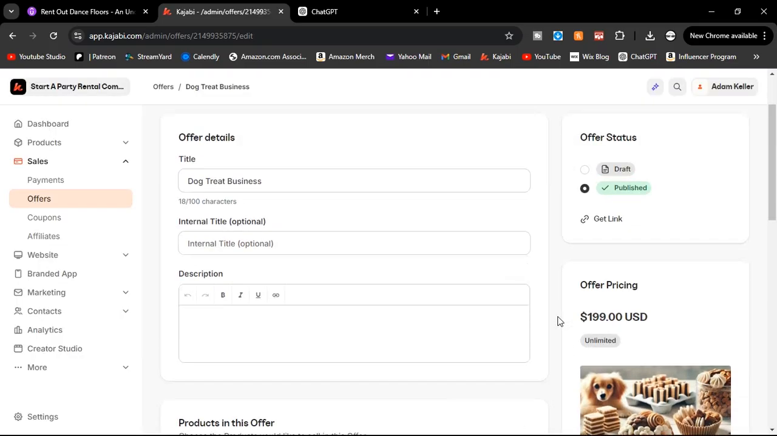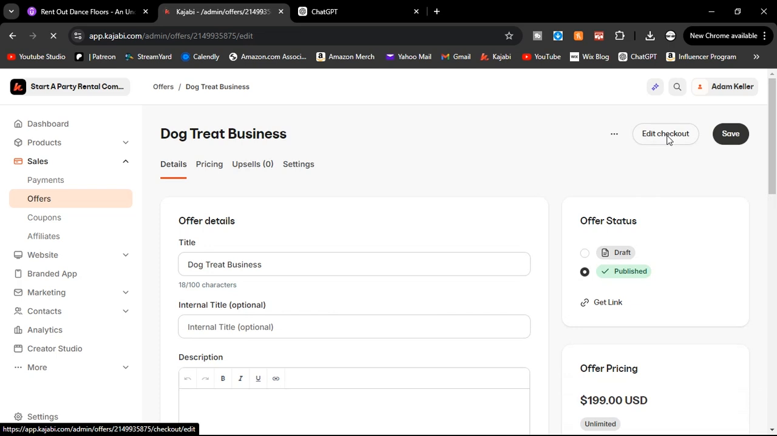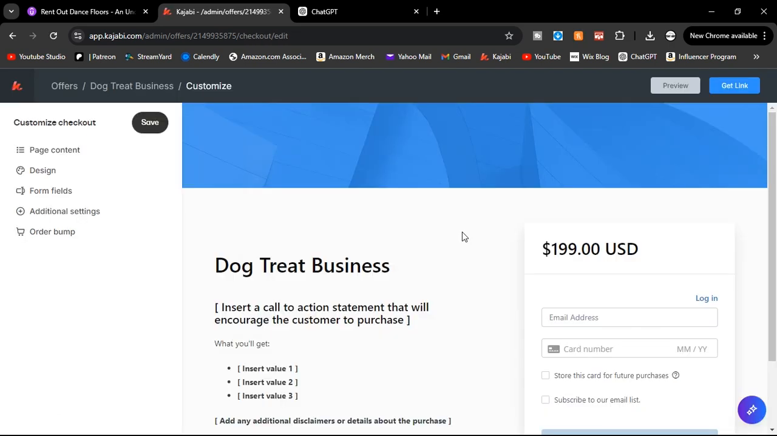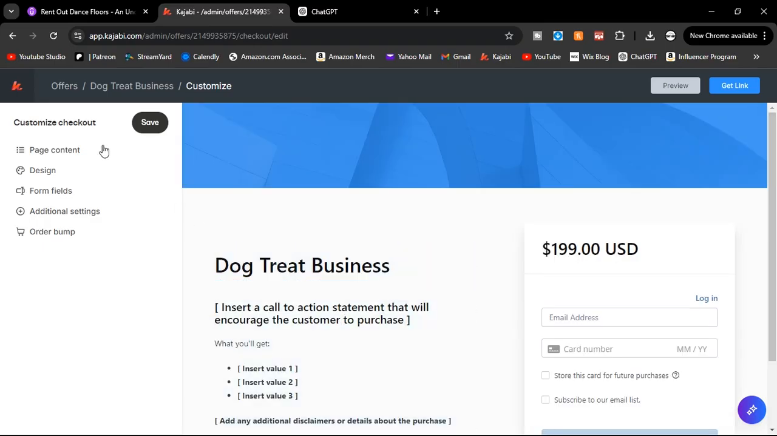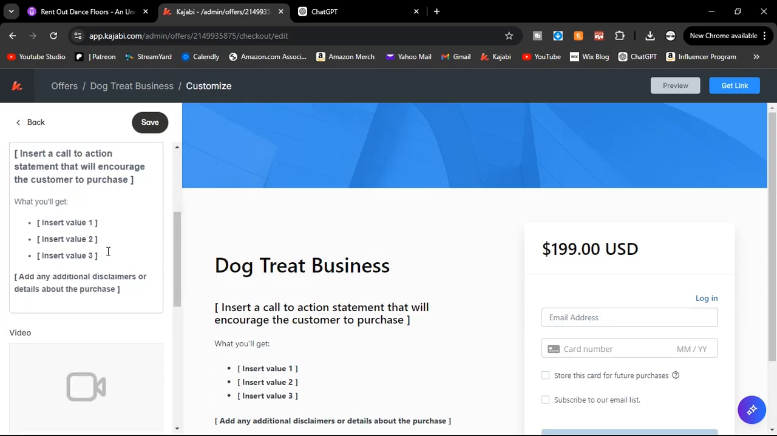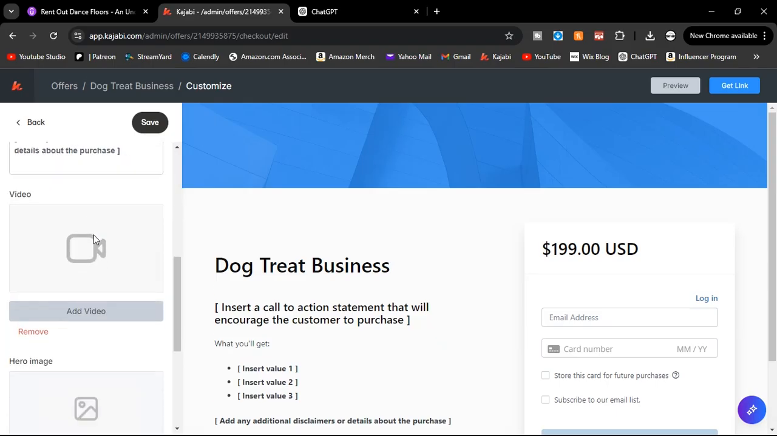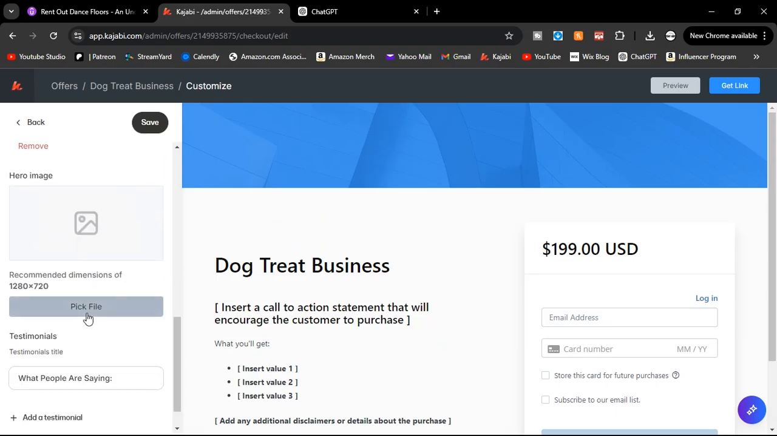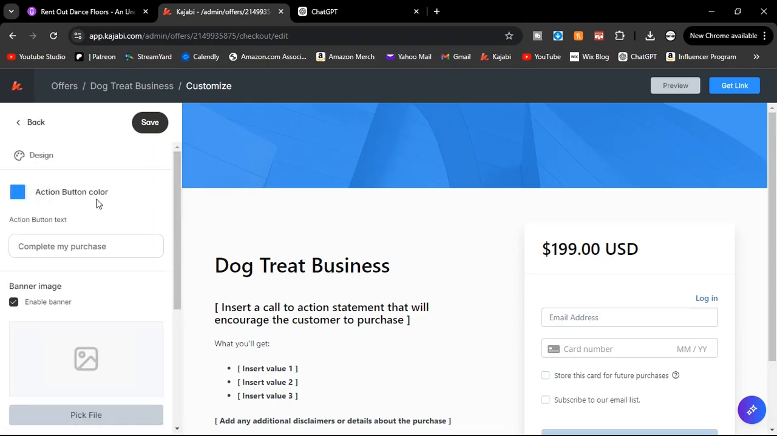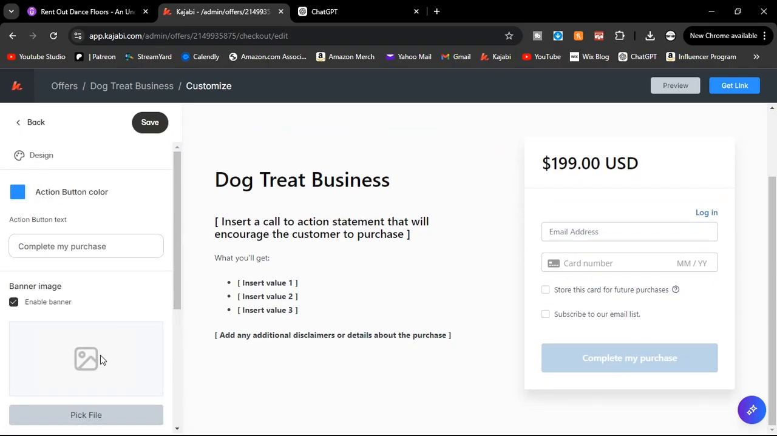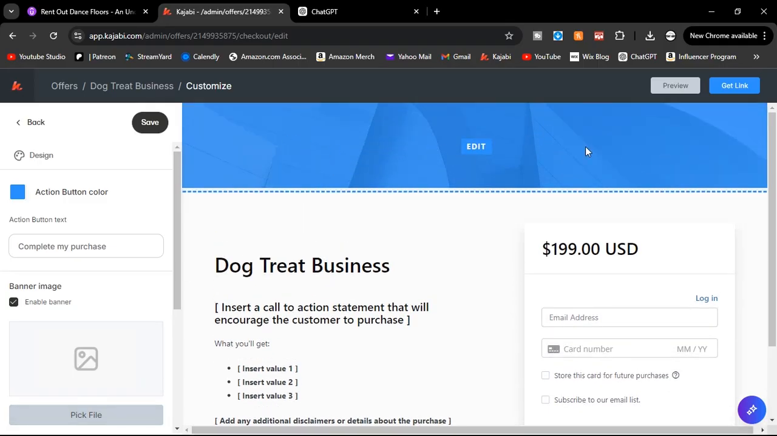And then next is we want to edit the checkout. This is what people will see when they come to buy the course. So you want to do a call to action, some information about it, and any disclaimers. You edit this stuff by coming over here, edit page content, and then you can edit anything you want. You can put in videos, you can put in images, you can make this look however you want. You can change the colors, you can upload a file for this banner, you can delete this banner altogether.